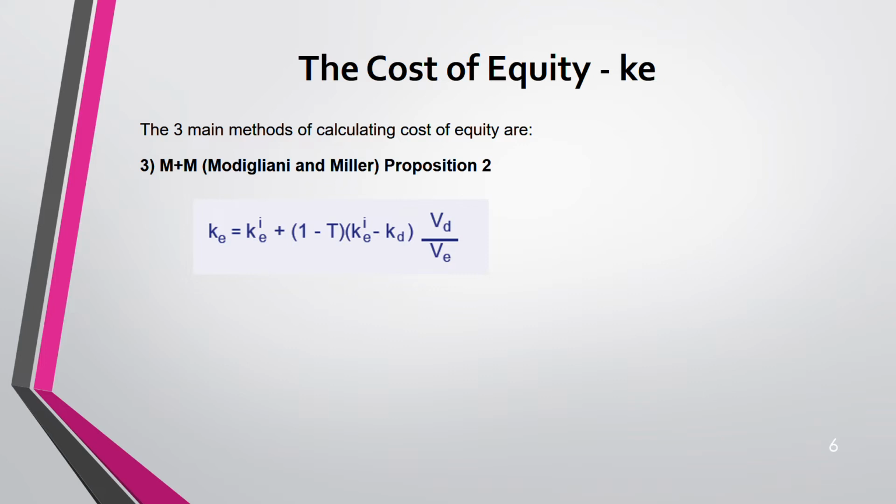So there are three methods in your exam. Okay. You have to be very careful which method you are using. Any one of these three you have to use. How do you know which method? Depends on the information given to you. You have to see, are you given the information for CAPM, like beta will be given, risk free rate will be given, risk premium will be given, then it is the first method, CAPM. If you are given dividend growth rate, then it is dividend valuation model. If you are given information about geared cost of equity, ungeared cost of equity, then it is the third method.